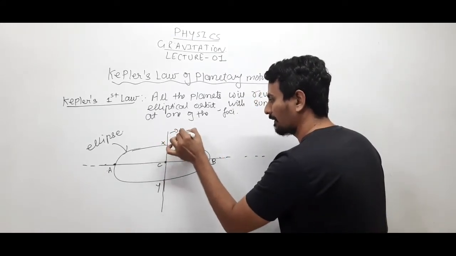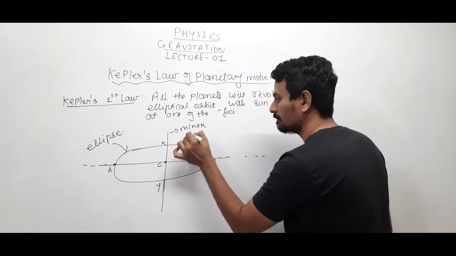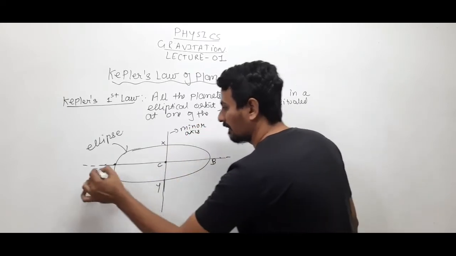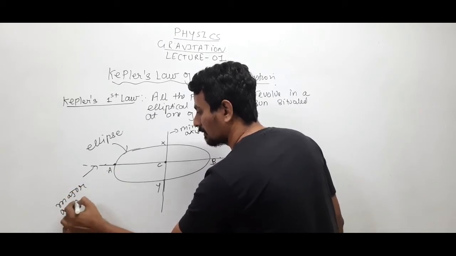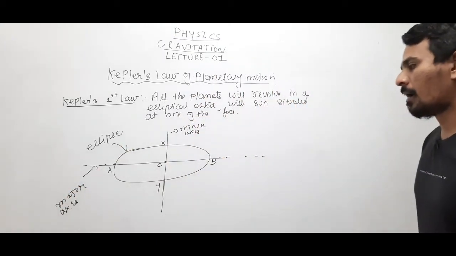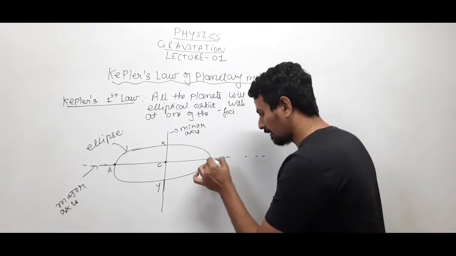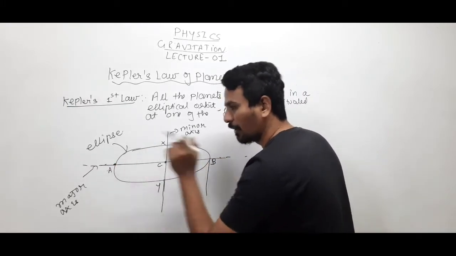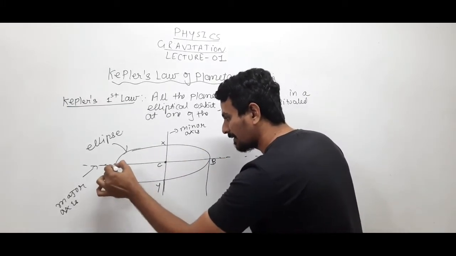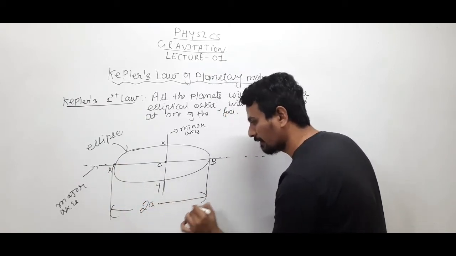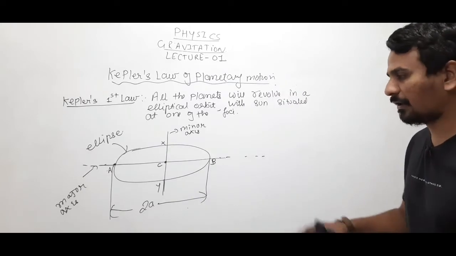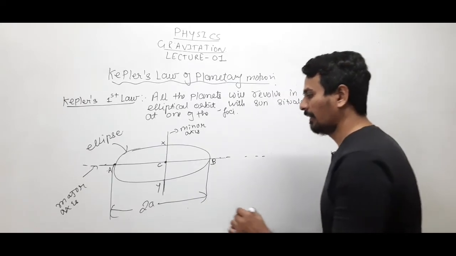This is your minor axis, right? This is your major axis. Now, this distance is A, this will also be A. So the length of the major axis will be 2A. A is any constant. Clear?